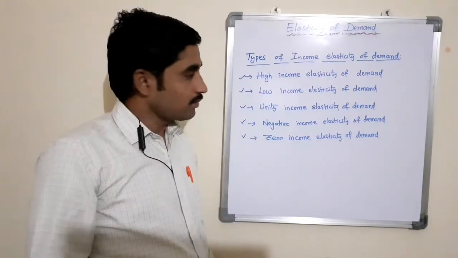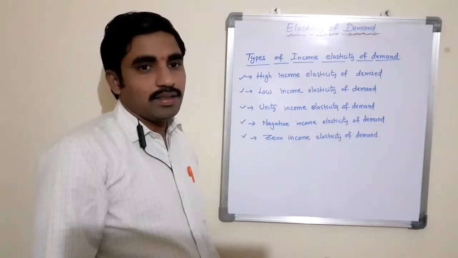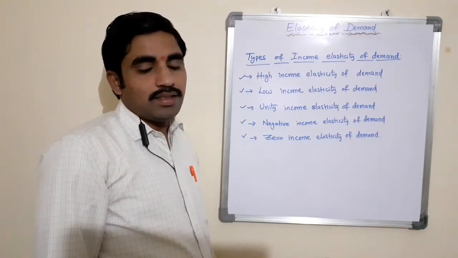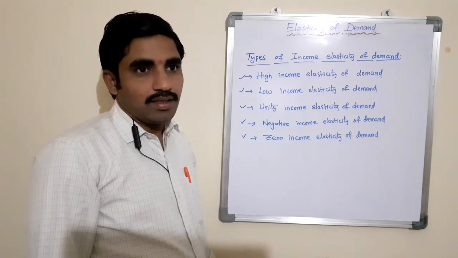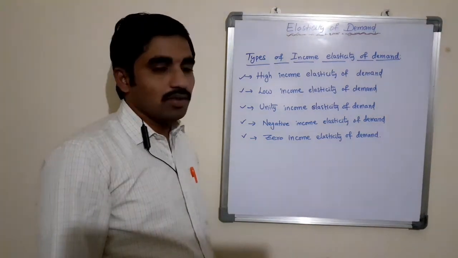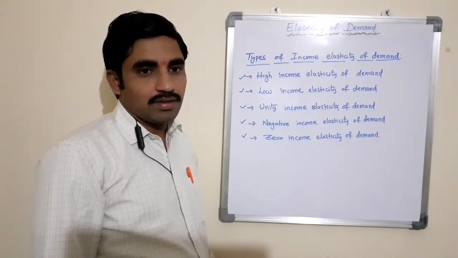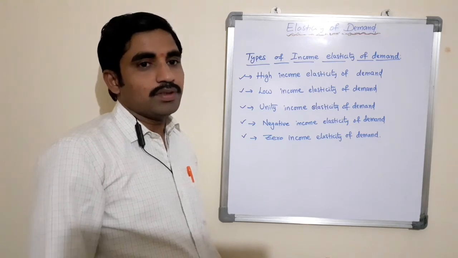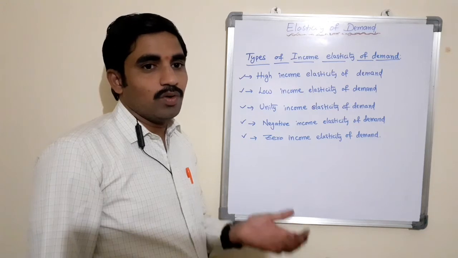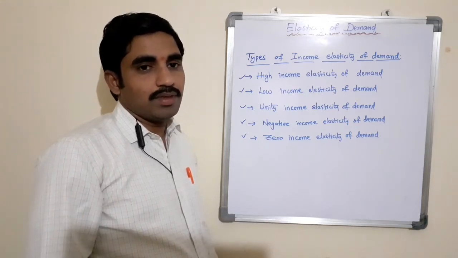So here, high income elasticity of demand. High income elasticity of demand is said to be when an increase in income is accompanied by a relatively larger increase in quantity demanded of a commodity. In other words, proportionate changes in the quantity demanded of a commodity is more than the proportionate changes in the income level of the consumer.